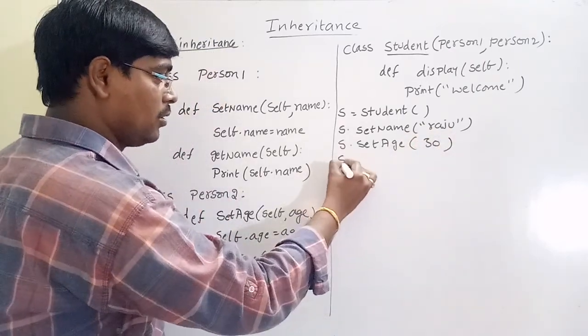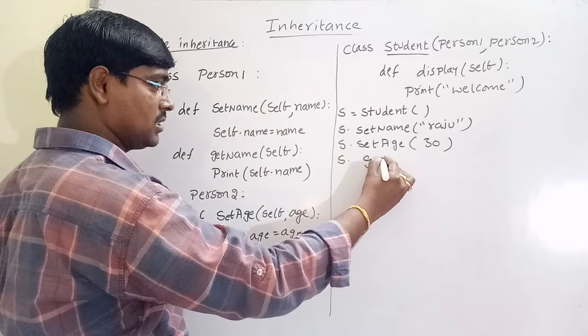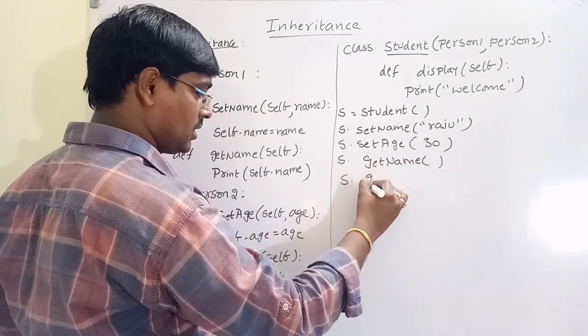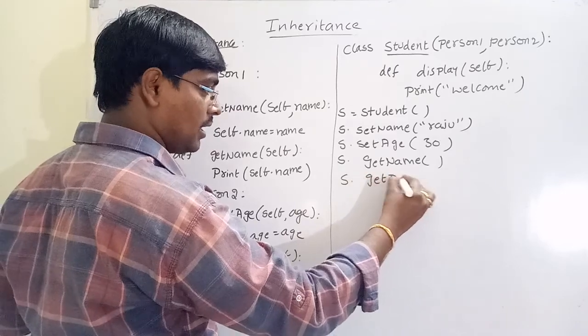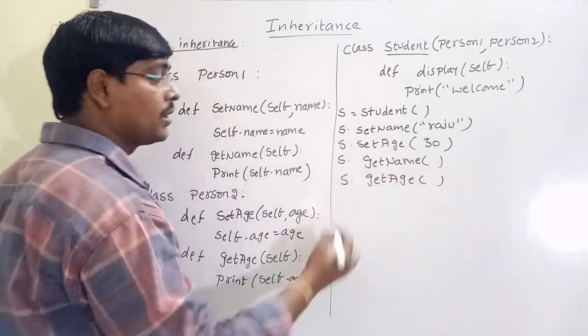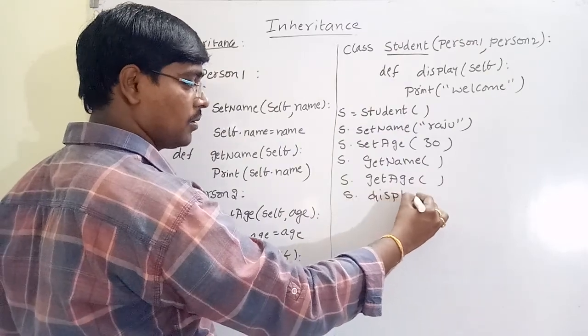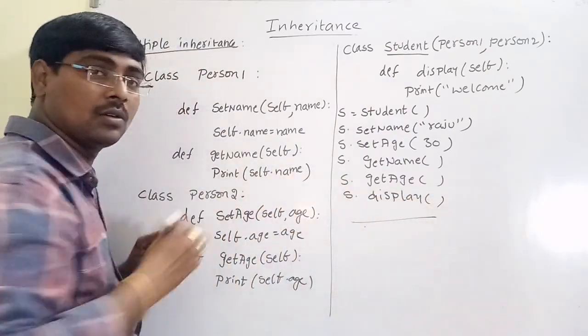Okay. Now by using S, I am printing the message. I am calling the functions S dot get name of, S dot get age of. Simply this function also, S dot display of. Okay, this is the end of the program.